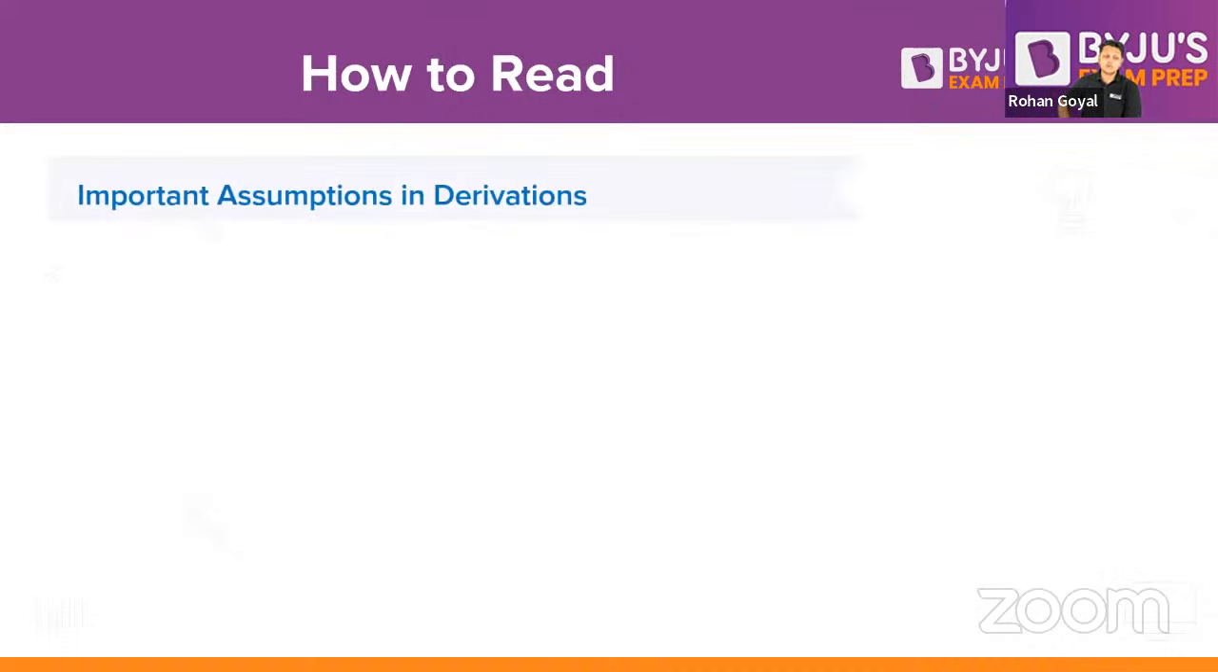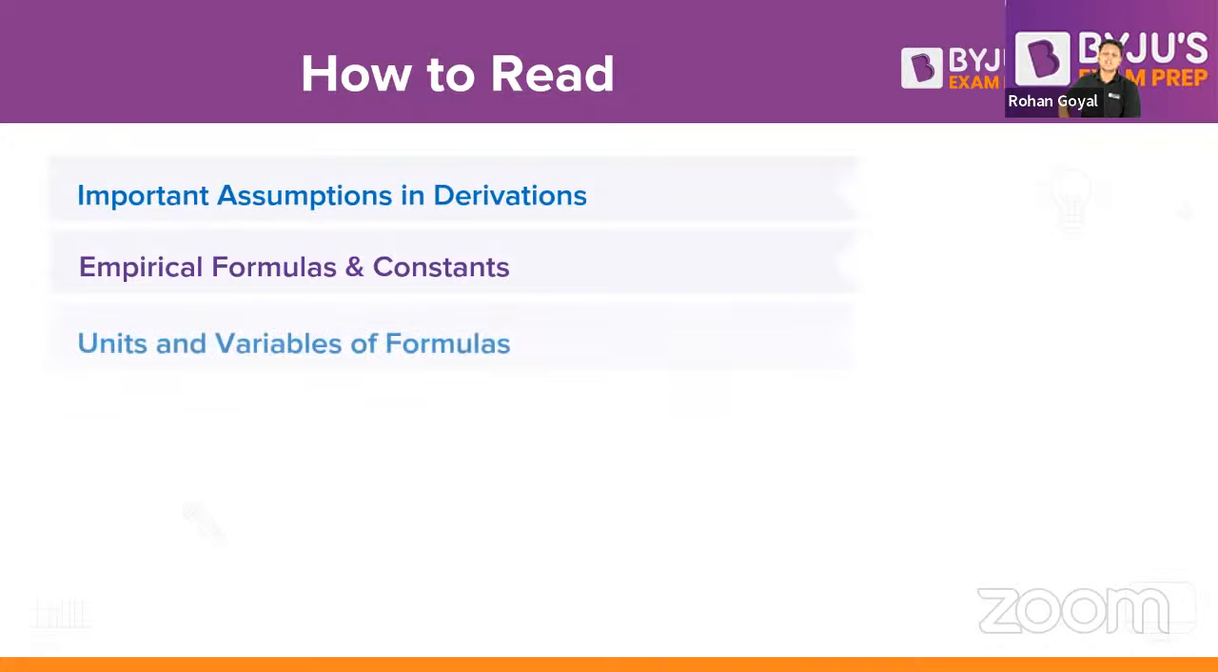And how to read? You have to pay special attention to the assumptions, empirical formulas. What are the units? What are the constants? What are the variables in all the formulas? What are the dependencies of all the formulas? So you have to analyze each and every formula because at the end, GATE is a formula-based paper, right? So you have to focus more upon the assumptions and formulas.